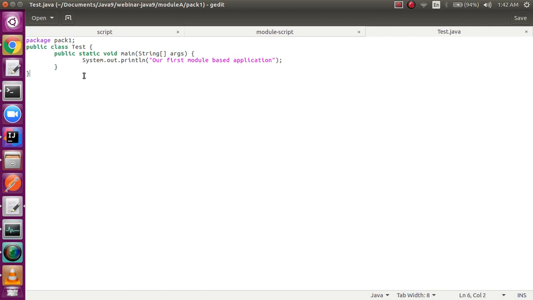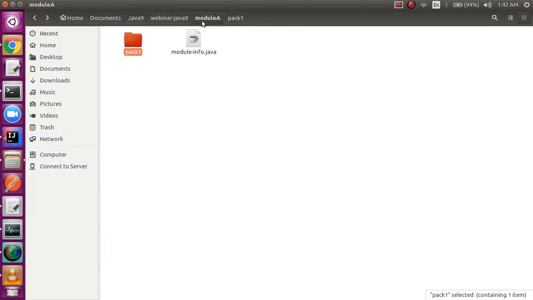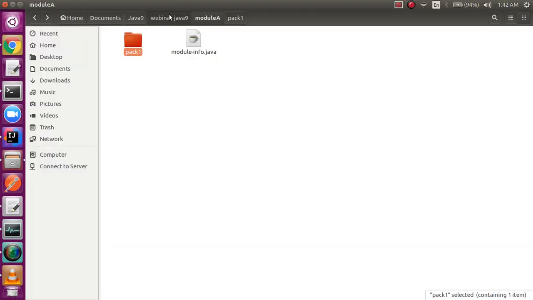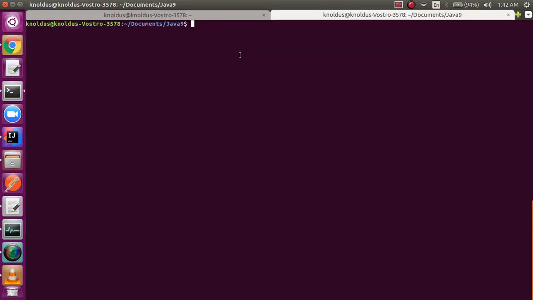Okay, now I'll just run my module and see what actually happens. I'll compile this particular code and then I'll run the code. I'll compile the code with the help of my commands. I have already specified my commands. Just a second. Yeah, I'll explain what these commands actually mean.